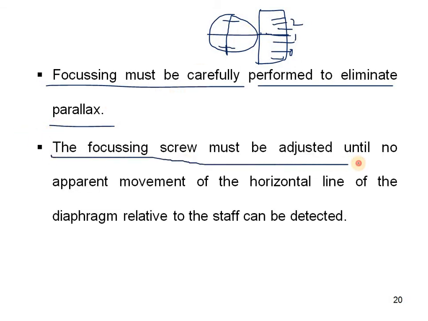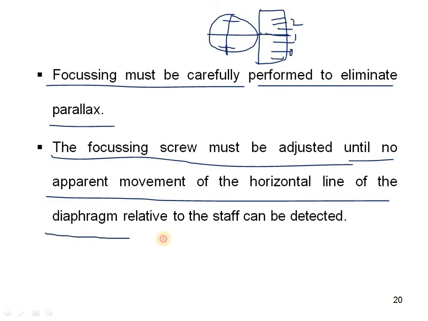The focusing screw must be adjusted until no apparent movement of the horizontal line of the diaphragm relative to the staff can be detected. So here we have to rotate the focusing screw until there is no apparent movement of this horizontal line. It will be seen through the object glass when we look at the staff. This is called the diaphragm, name it as D. So the movement of the diaphragm relative to the staff can be detected, and that way we have to keep the focusing screw in perfect adjustment.